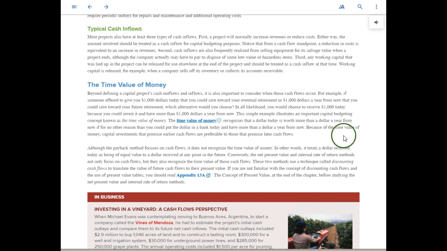Now, a very important concept in this chapter is the time value of money. I prepared another short video talking about the present value tables in Appendix 13B, so make sure you look at that.